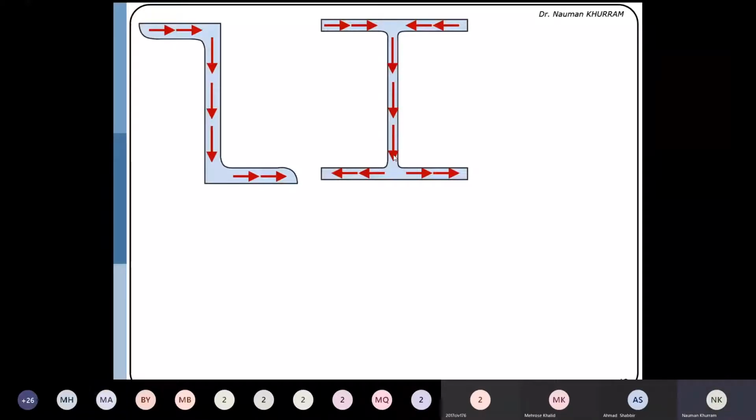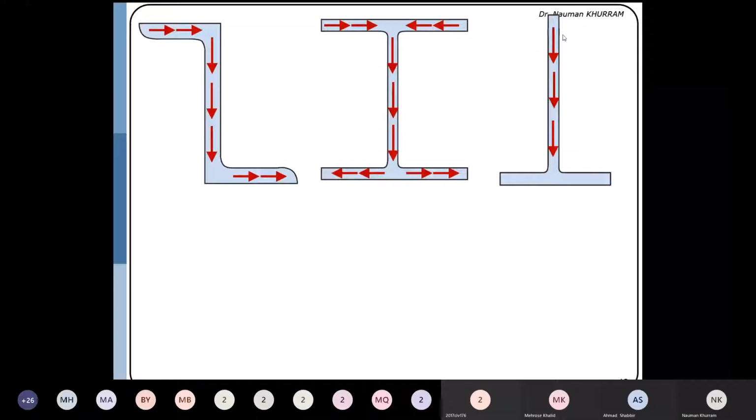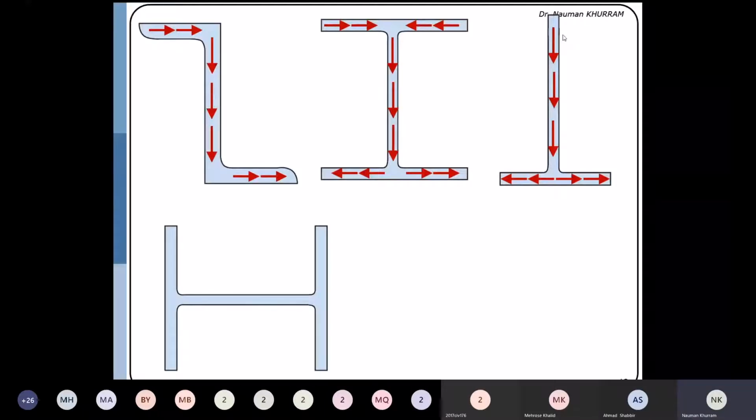Similarly, we are having the T section. So this part which is parallel to the applied force has flow downward, and then from the junction the flow is being dispersed into two parts equally, which must be consistent with the flow direction. Okay, now I'm having the hat section. So here I'm having two portions of this section which are parallel to the applied force. So in that case, the shear flow on both webs will be in the downward direction.